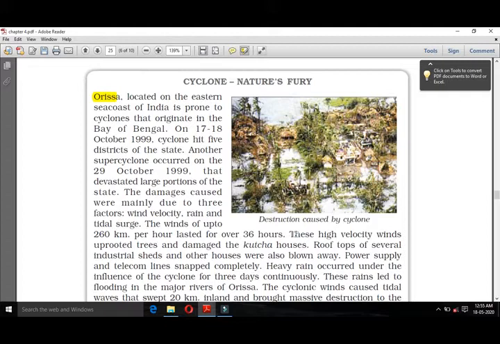So actually our place is very far from the sea level. That's why we are not getting too much cyclone. But the places which are nearby seas are facing too much cyclone, because when cyclone comes from the sea, it quickly affects them, and then it comes through a long place.